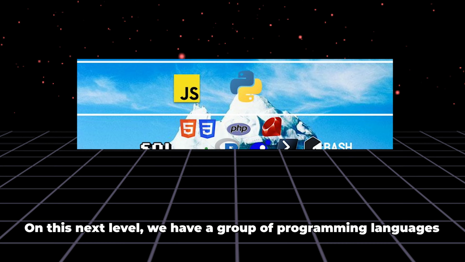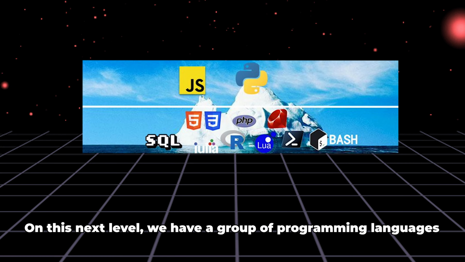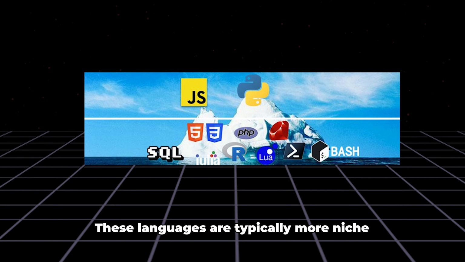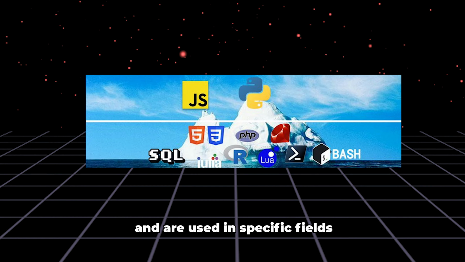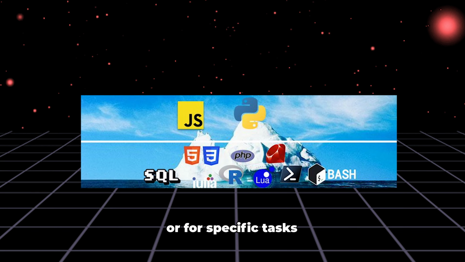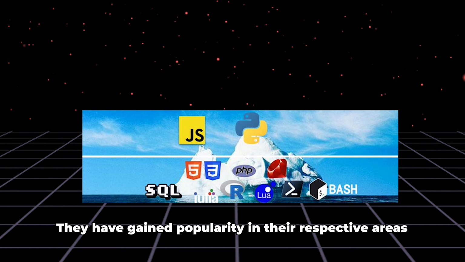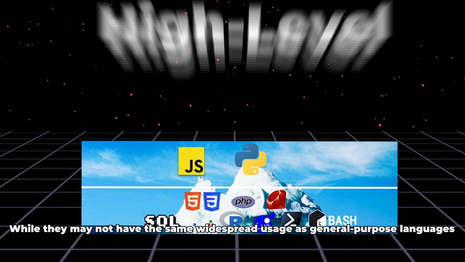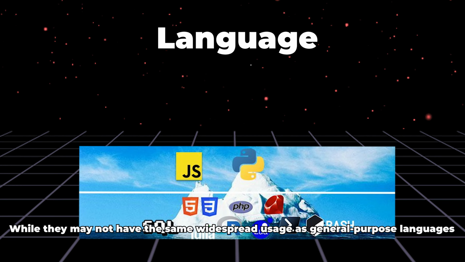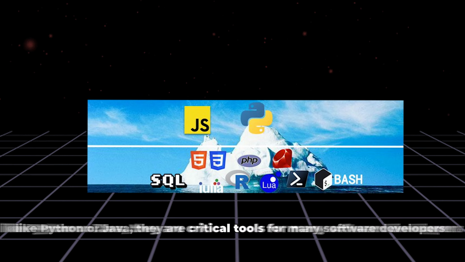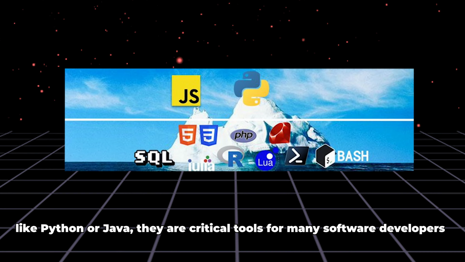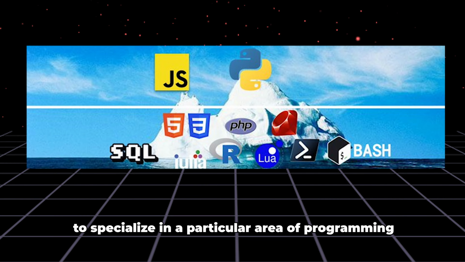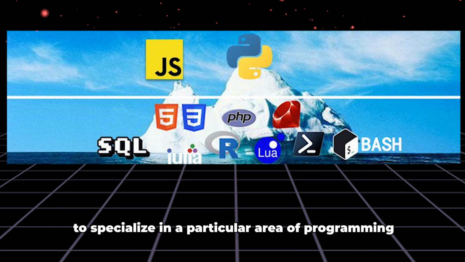On the next level, we have a group of programming languages that are widely used but have a more specialized function. These languages are typically more niche and are used in specific fields or specific tasks. They have gained popularity in their respective areas and have become go-to choices for many professionals. While they may not have the same widespread usage as general-purpose languages like Python or Java, they are critical tools for many software developers and are worth exploring for anyone looking to specialize in a particular area of programming.